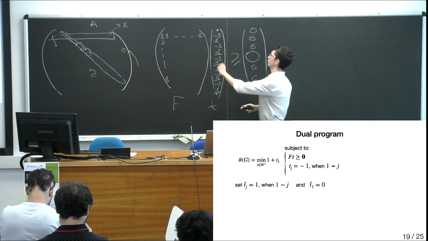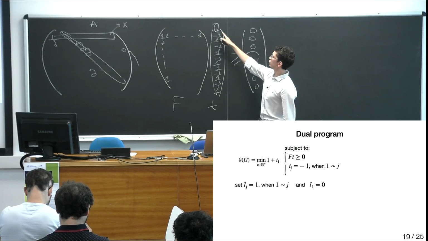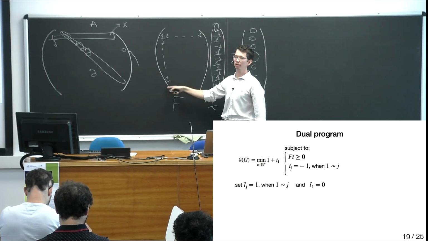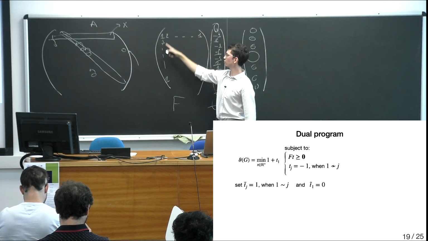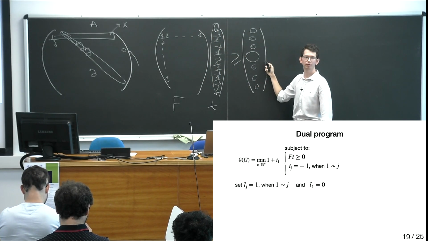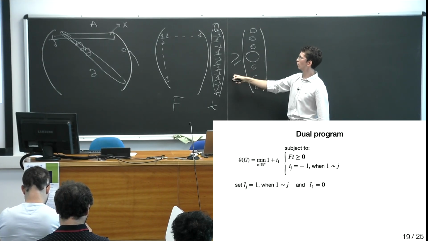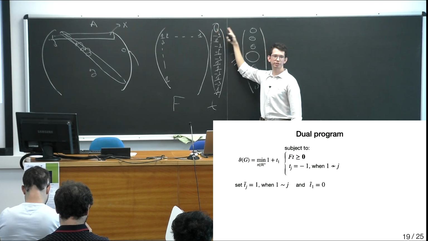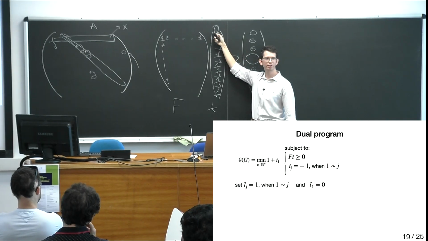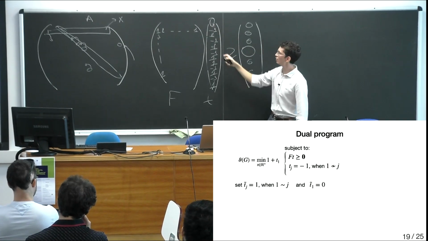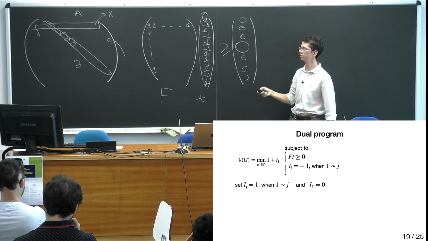And for now, let's fix the very first entry of this vector to 0. Why? Because this first entry always multiplies just a constant 1. So essentially, if I increase this entry, I just add some constant offset to all the entries of this vector. If my goal is to make this vector non-negative, then of course I can just pick a very large entry here, adding some large constant, and it will be non-negative. But my goal is to minimize this. So my goal is to add here as little as possible. So for now I fix 0, and I want to see what values I actually get on this vector. How much do I need to compensate for?